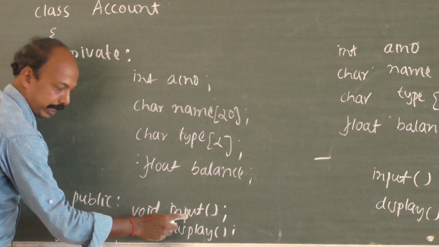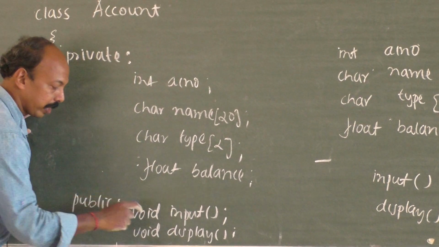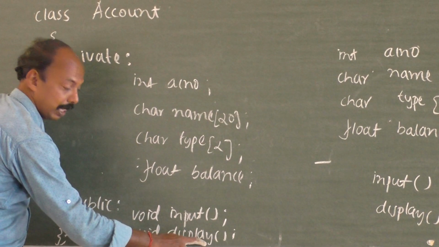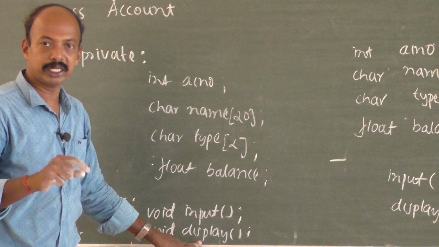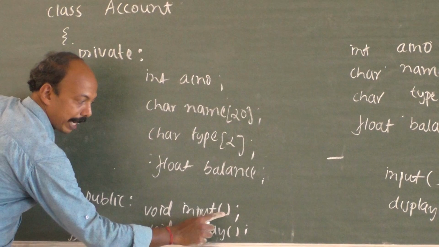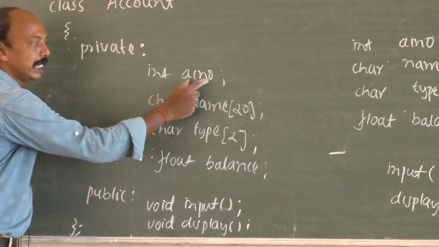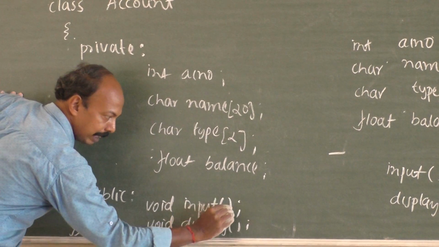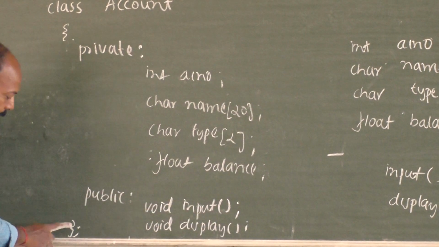So this function we have to write. Every function should have a return type. Here we are inputting the value, we are not returning any value. That's why it's void. Then comes the display. It's not enough if you just input the value. We have to display it. Otherwise it's of no use unless we display that. So return type, function, then the bracket. What is the difference between a function and a variable? Variable is just the name, but a function will be represented by function name and the brackets, opening and closing circular brackets. It's not flower bracket here. Then close that and semicolon.